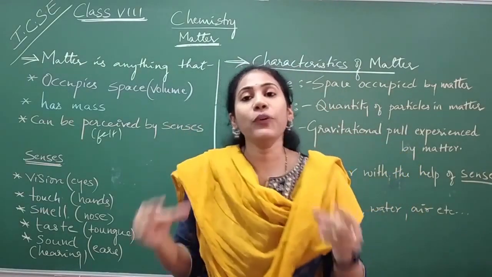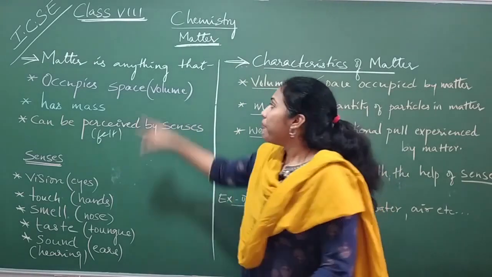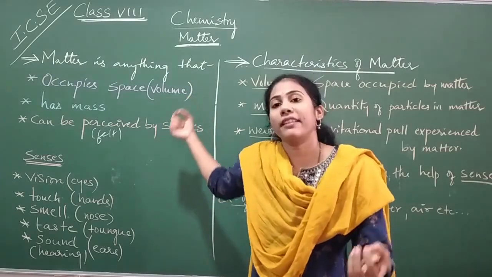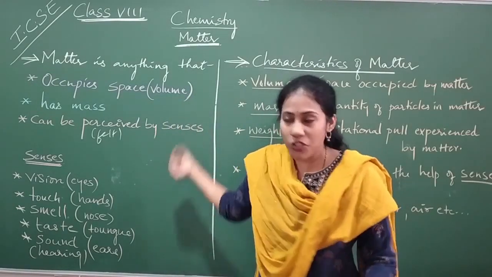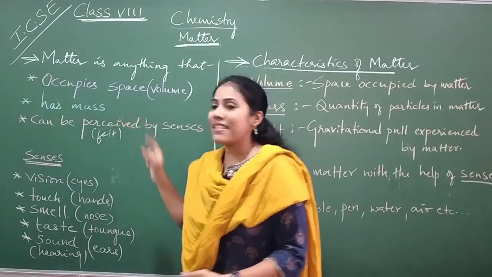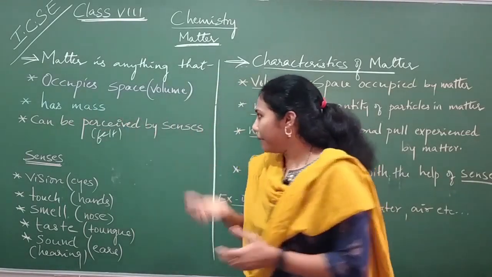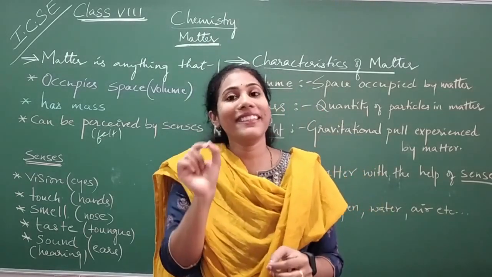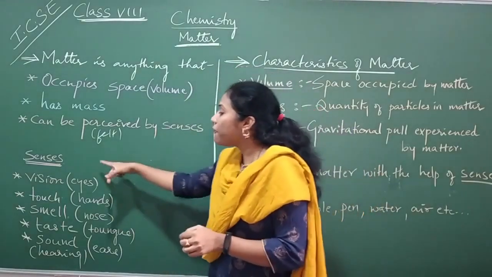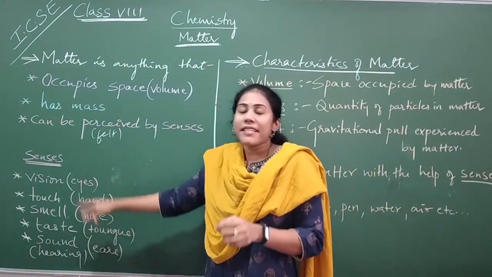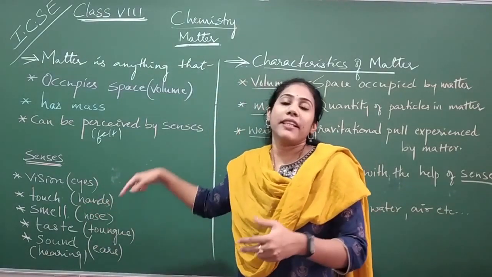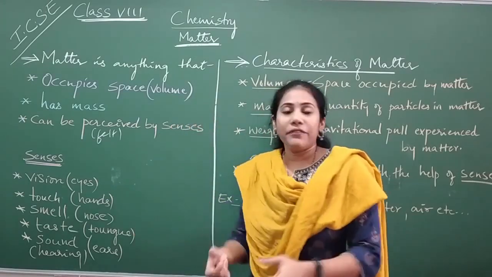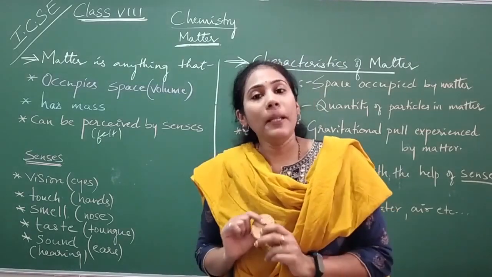So, try to understand the definition carefully. Matter is anything that occupies some space, which is nothing but volume in chemistry language. And anything that has a mass, that is nothing but weight. And anything that can be perceived by senses, that means anything that can be felt by our five senses. That means anything that you can touch, feel, smell, taste. Everything. So this is what we call matter.